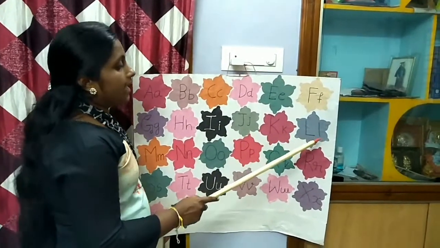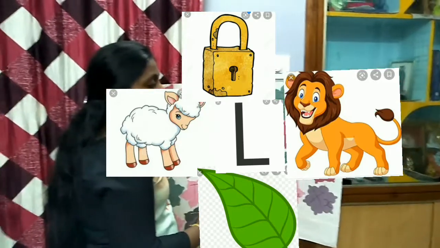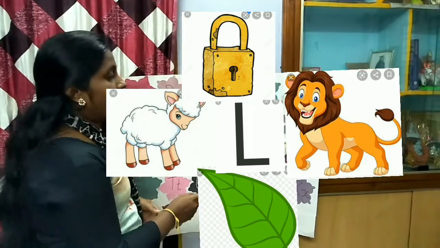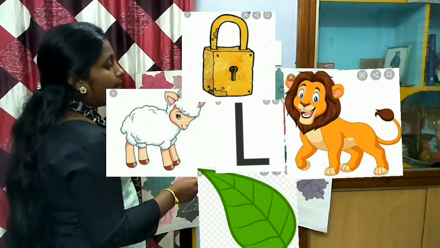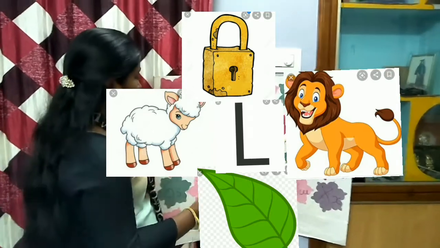Next letter is L. L for lion, L for lamb, L for leaf, L for lock. L words are lamb, leaf, lion and lock.